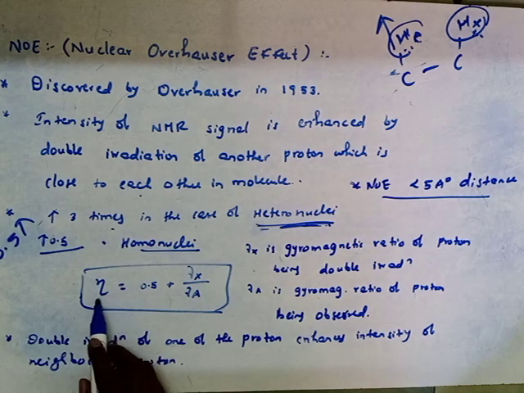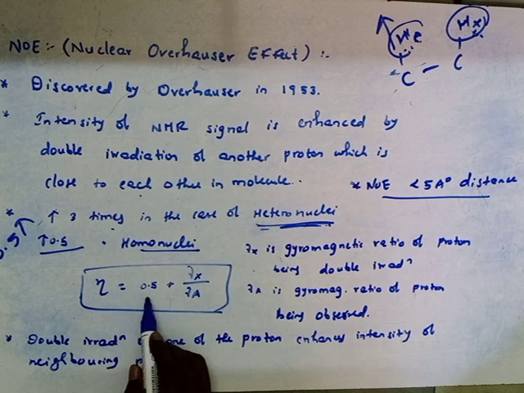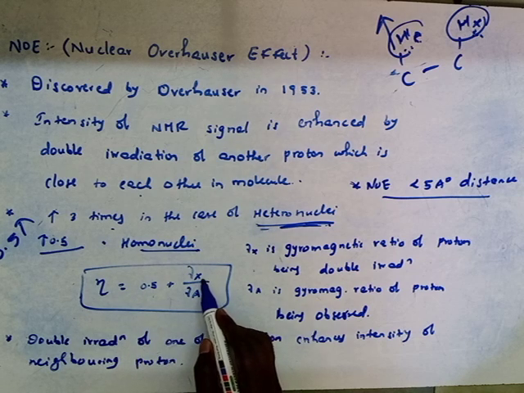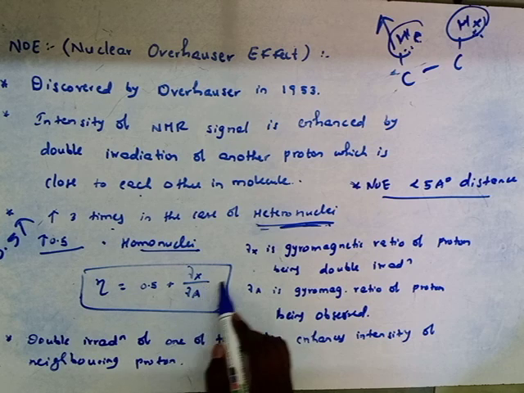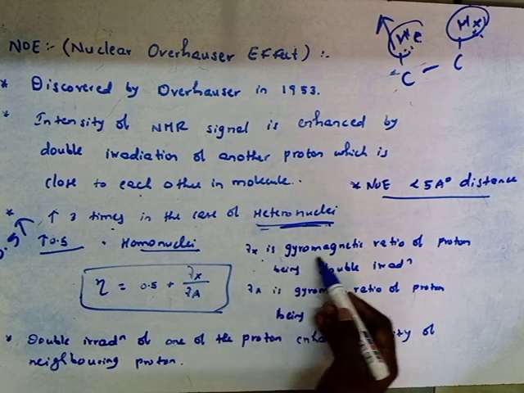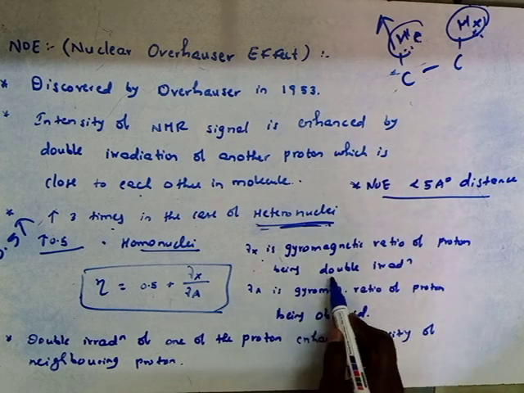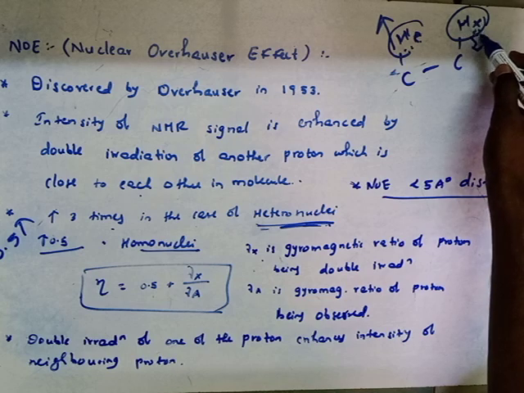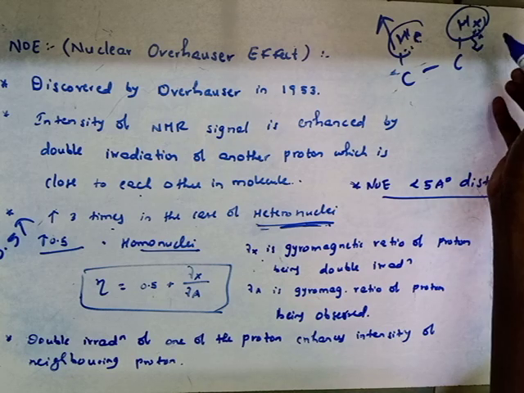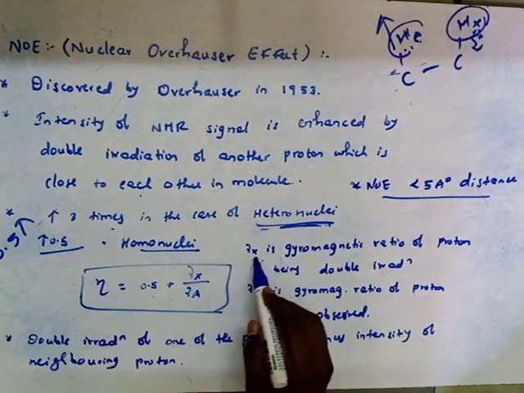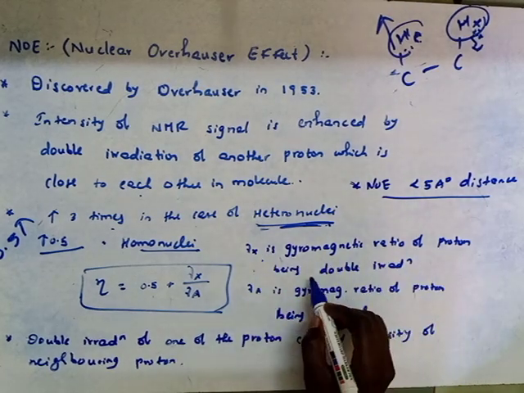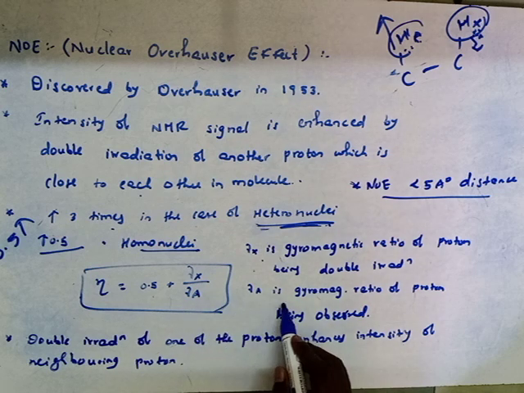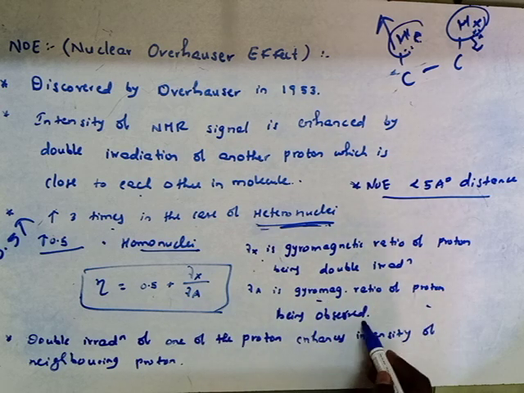NOE is represented by eta. Eta equals 0.5 times gamma X divided by gamma A, where gamma X is the gyromagnetic ratio of the proton being double irradiated, and gamma A is the gyromagnetic ratio of the proton being observed.